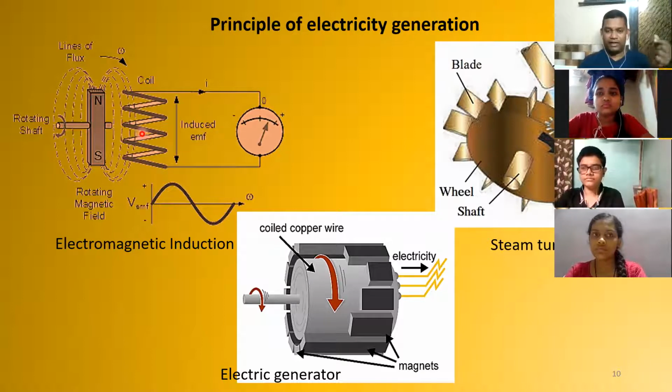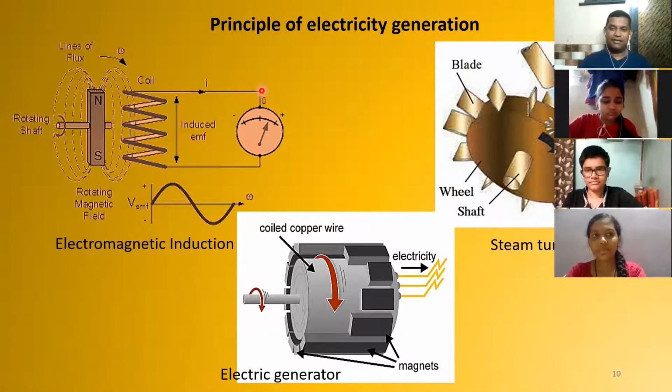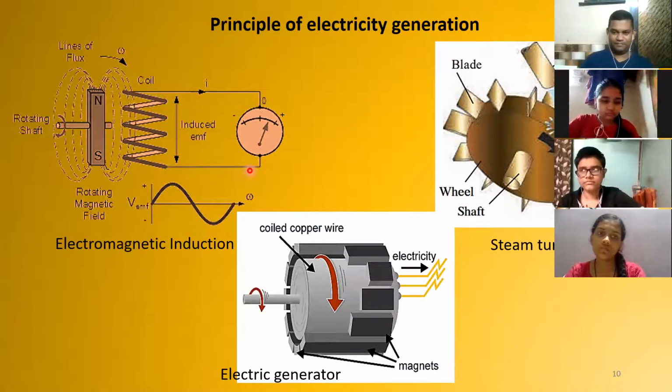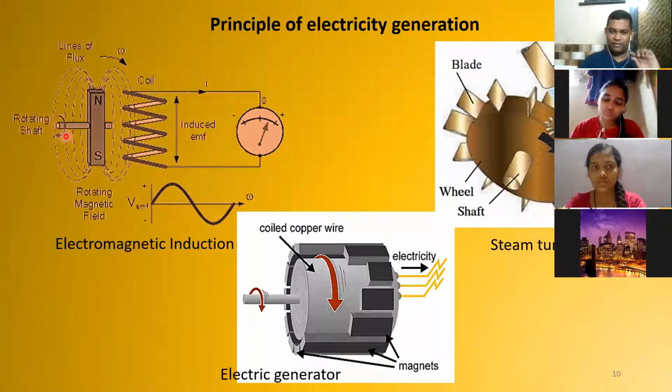So either you rotate the magnet or you rotate the conductor. It is observed that in that conductor there is some voltage generated and a current that passes. That current passes through the conductor if you are rotating it within a magnetic field. That's why you can see there is a rotating shaft which moves the magnet. So in a rotating magnetic field, you are moving a conductor, so there is a current generated.